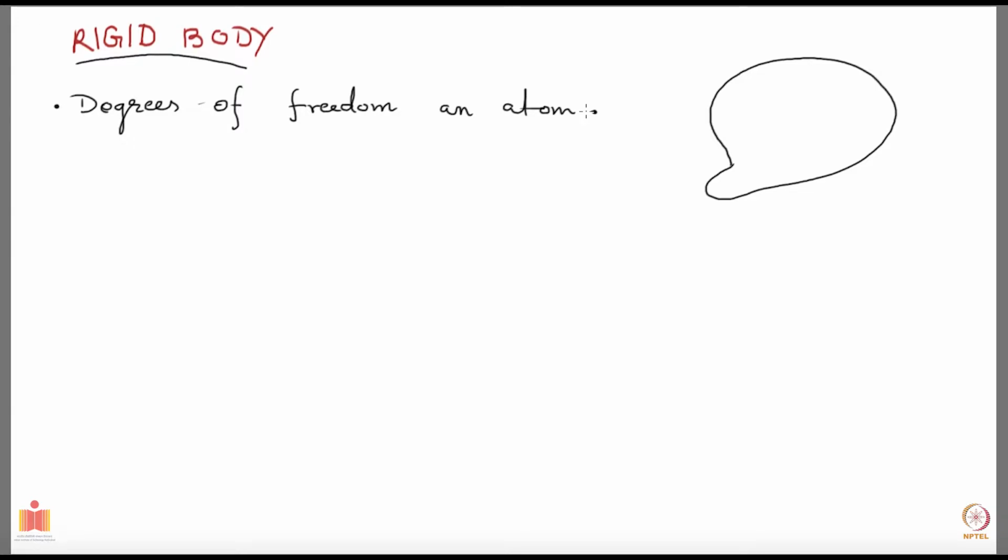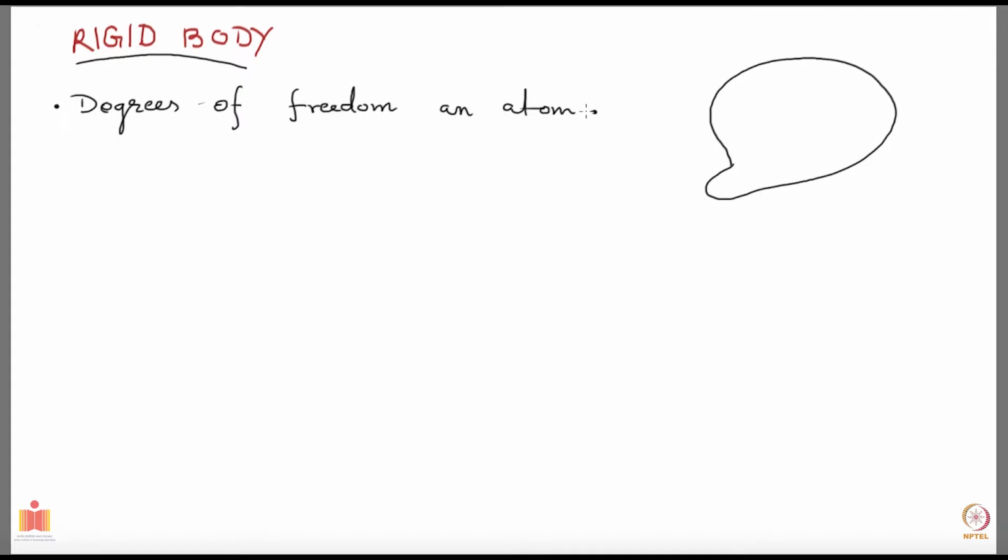Now the answer depends on what you mean by an atom. If you mean by an atom a structureless thing which has no internal structure, there are no parts to it, then it has 3 degrees of freedom. All you need to tell is where that guy is located in space. So it will have 3 degrees of freedom.